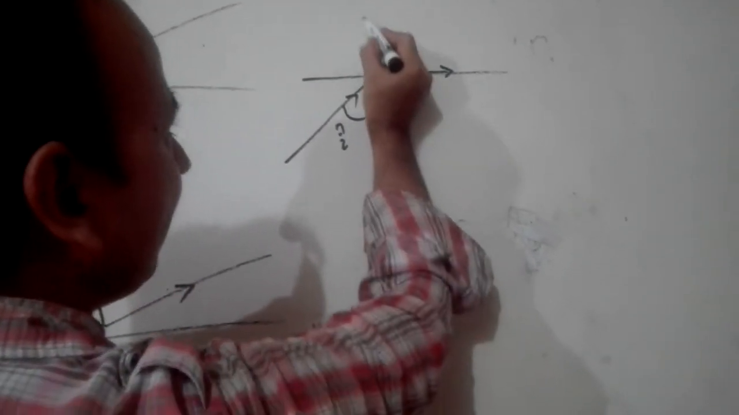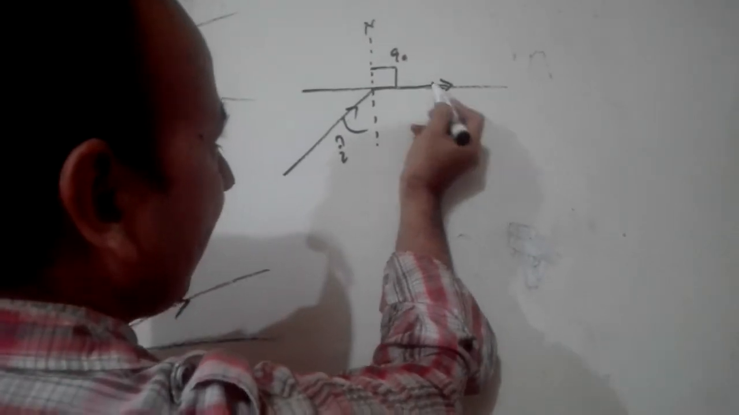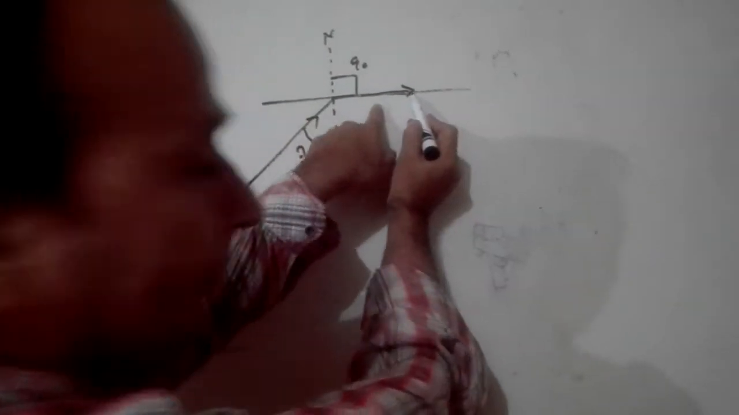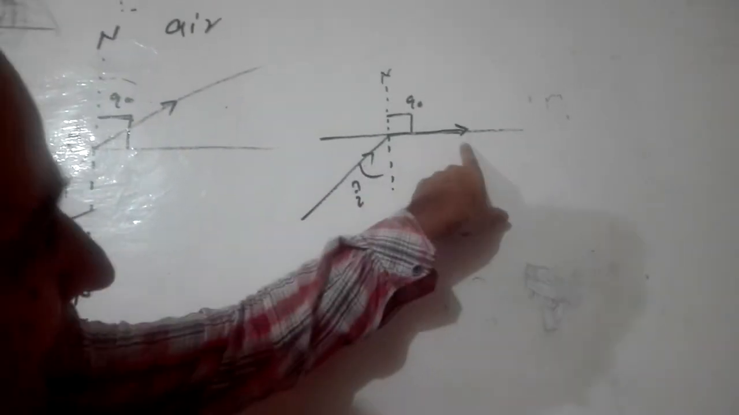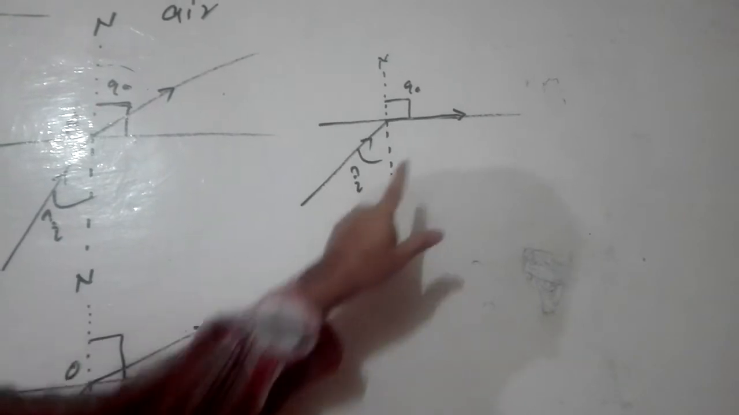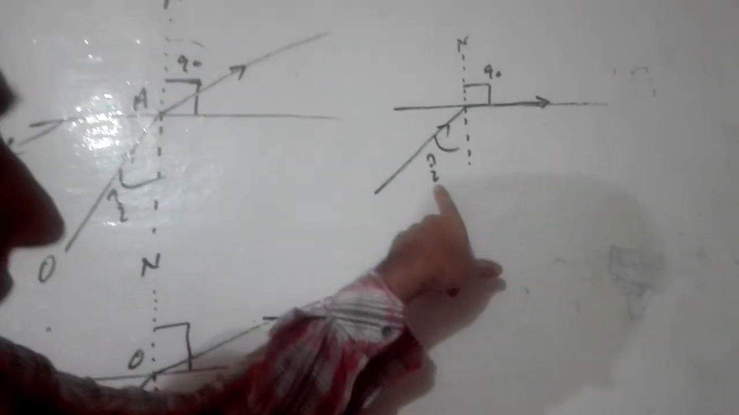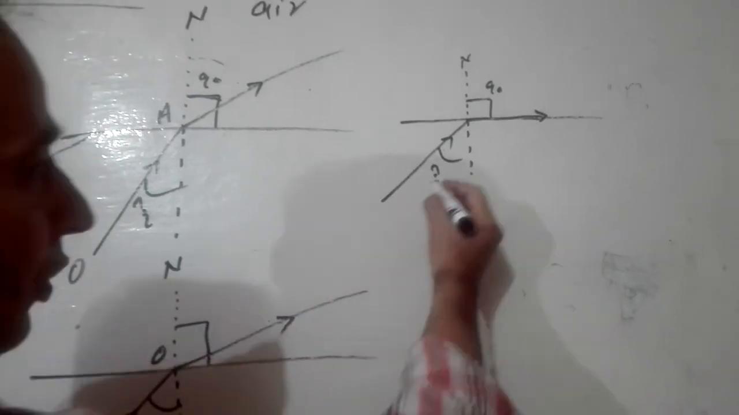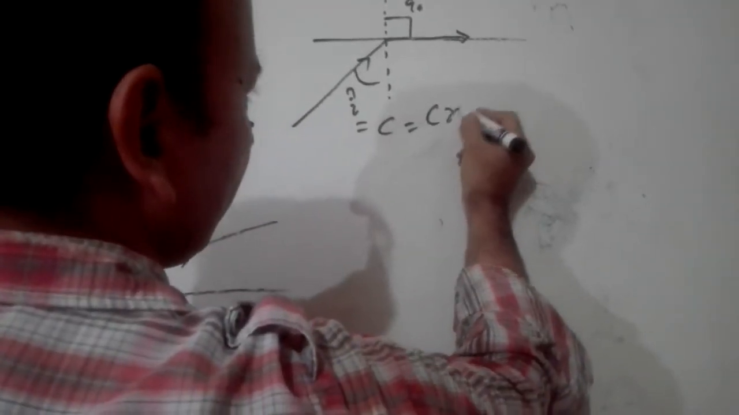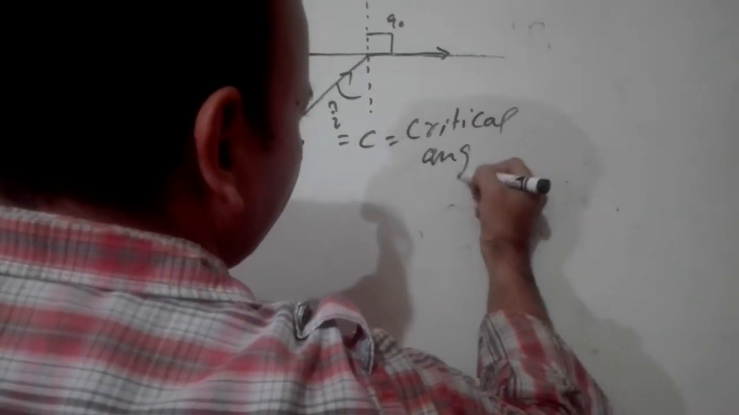Notice this angle from the normal to this line. Now the refracted ray is this one. Now this ray is not going outward. It is moving along the surface of the medium, making an angle of 90 degrees with the normal. So it means this is the angle of incidence which we call the critical angle. So I becomes C now, for critical angle.